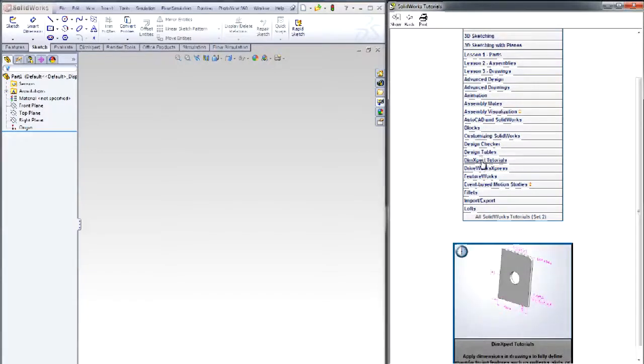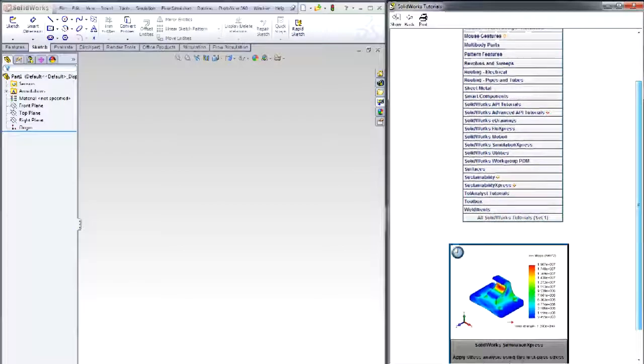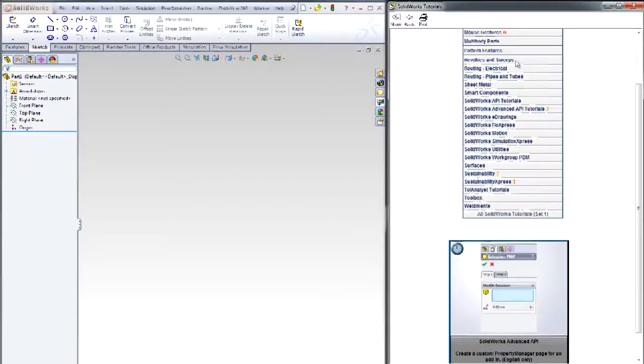Also under validation is the NAFEMS benchmarks. The NAFEMS benchmarks is an organization that determines finite element analysis benchmarks. Here you have examples in static, thermal, linear, nonlinear analysis.